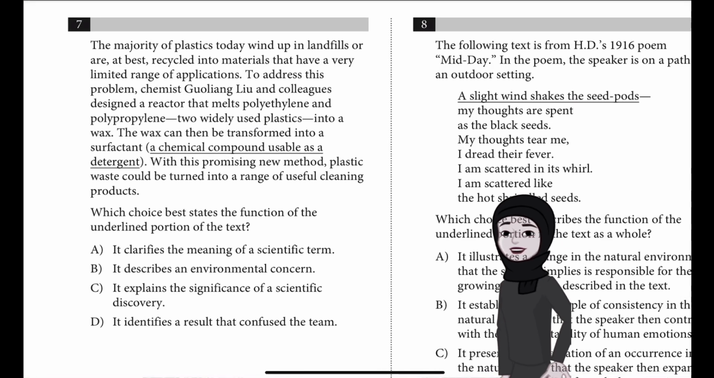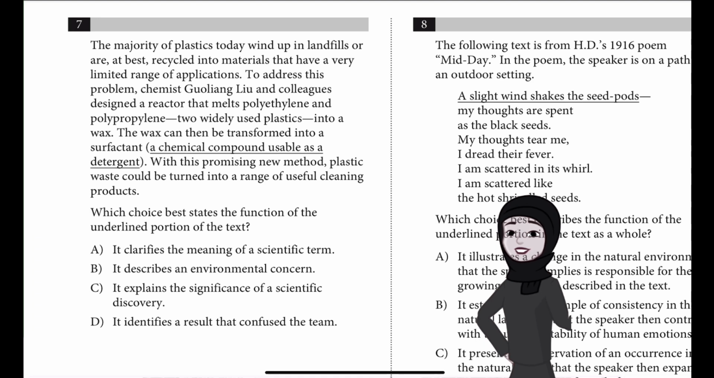With this promising new method, plastic waste could be turned into a range of useful cleaning products. Which choice best states the function of the underlined portion of the text? Is it A, it clarifies the meaning of a scientific term, B, it describes an environmental concern, C, it explains the significance of a scientific discovery, or D, it identifies a result that confused the team?